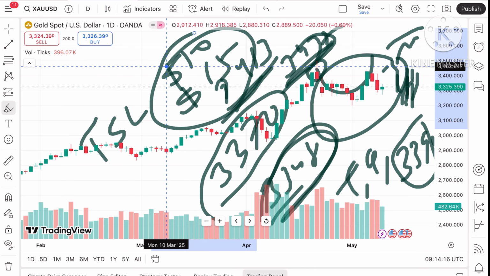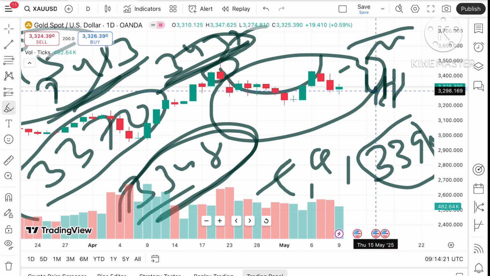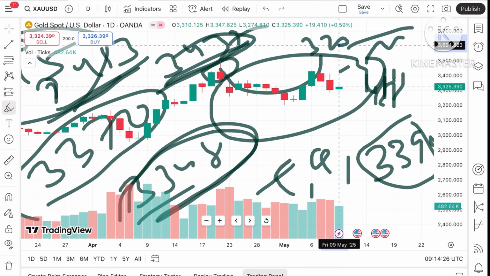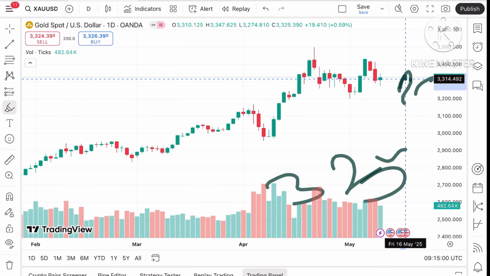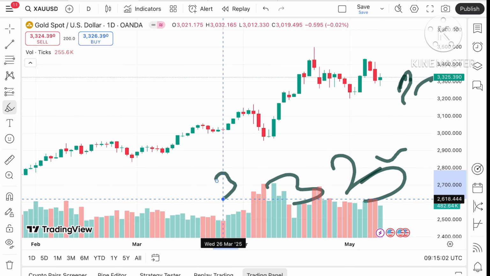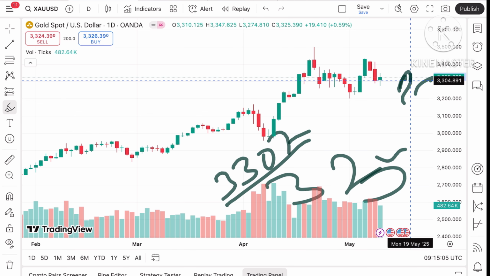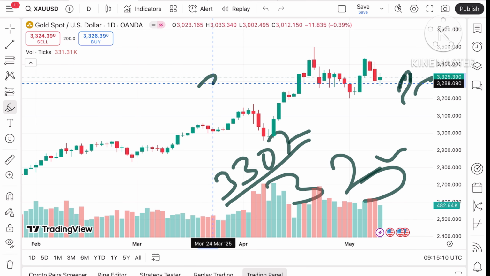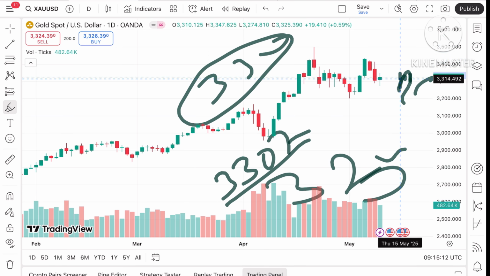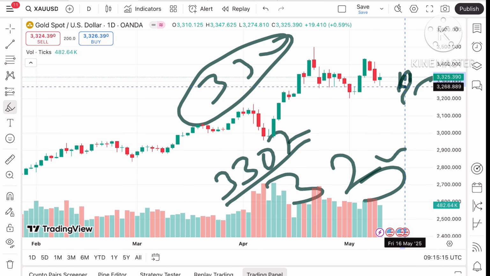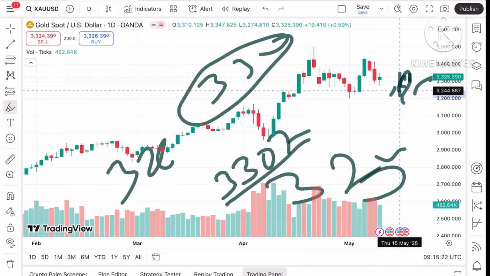So if the price goes above, we can see it can move further high, but if the price doesn't sustain, it can come down again towards the next support, that is coming at a level of $32.87. If the price doesn't sustain, we can see it touch a level of $33.07, and if the price moves below this particular level, we can see the next support coming at a level of around 3300. Okay, if the price falls below a level of 3300, chances are high it will go further down, and after that we can see the price will move towards a level of around 3268 after crossing a level of 3300.